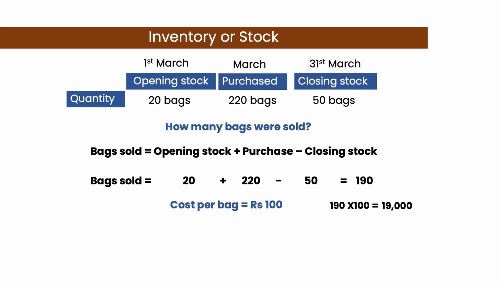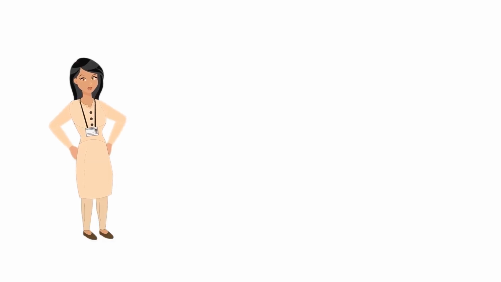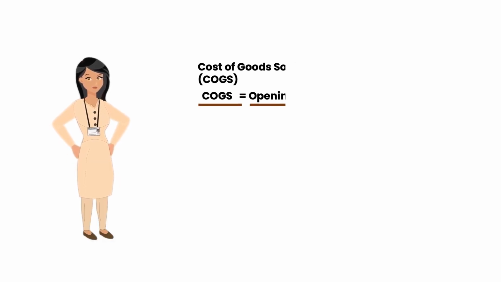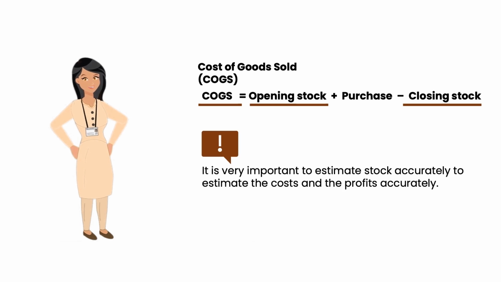We can also estimate this by adding the value of opening stock to value of purchases and subtracting value of closing stock. So, from the expression shown here, we know that the cost of goods sold is dependent on the value of stock. It is very important to estimate the stock value accurately to estimate the costs and the profits accurately.